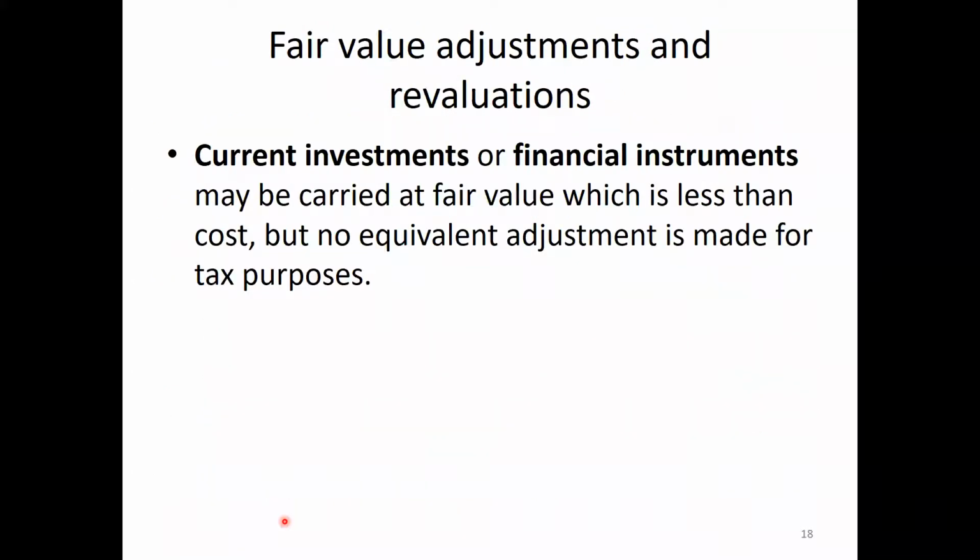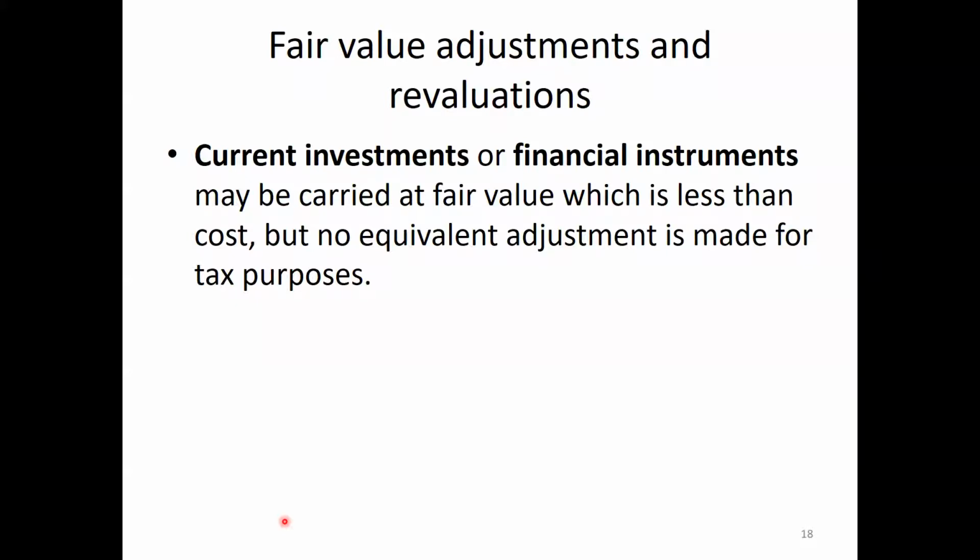Now we'll see the fair value adjustments and revaluations. Current investments or financial instruments like stocks or debts may be carried at fair value, which is less than the cost. For example, at the time of purchase of shares, the value of the share is 1,000, the debt is 1,000, but at present the value of the share or the bond or the debt is 900 rupees, like that.